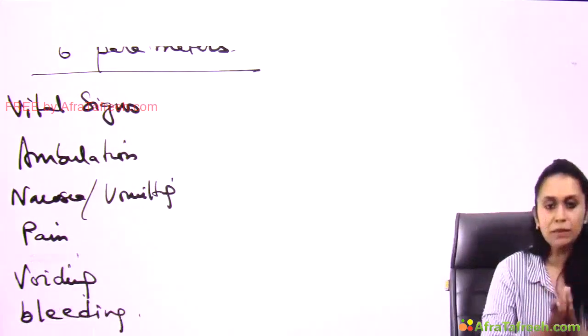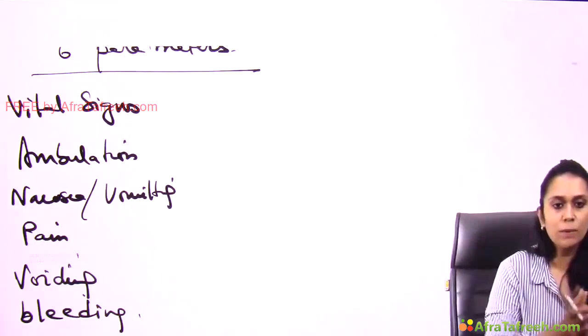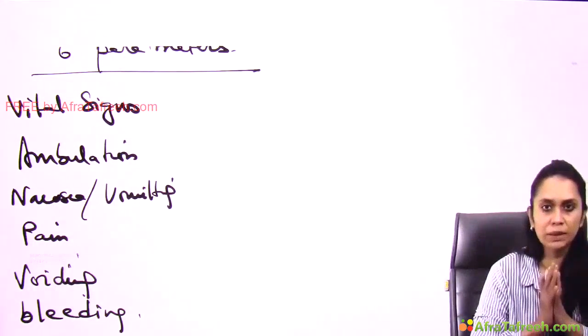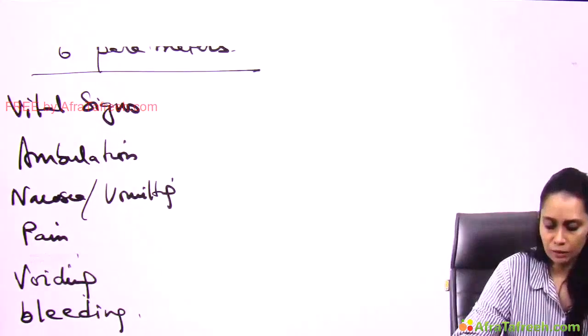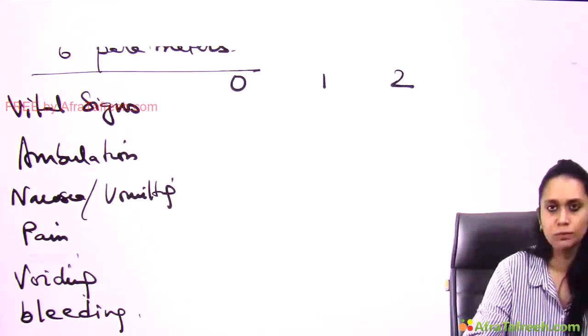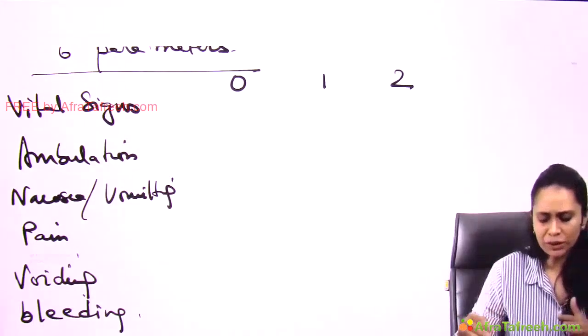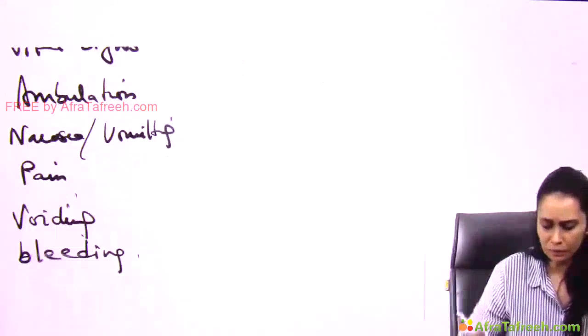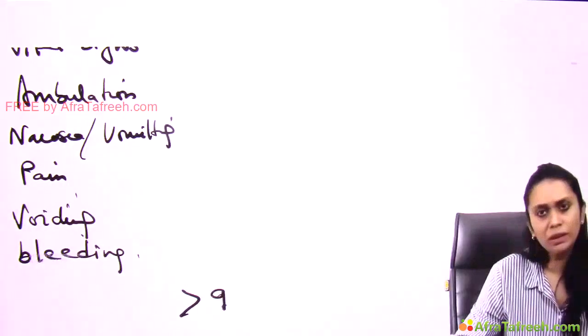Okay, vital signs, ambulation, nausea and vomiting, pain, voiding, bleeding, correct? And we have scoring 0, 1, 2. Guys, based on these we score the patient, and if it is more than 9, then only we discharge the patient.